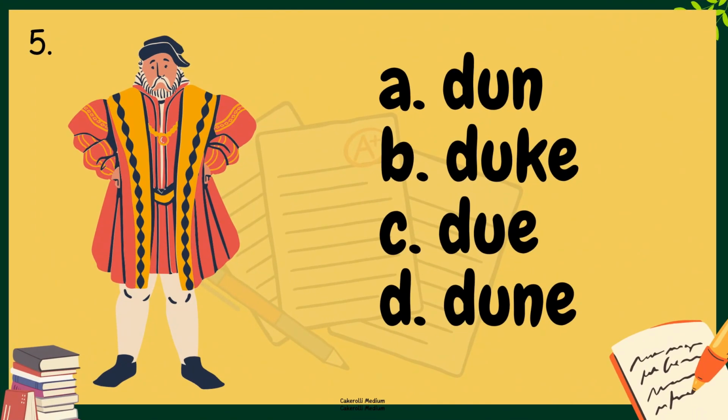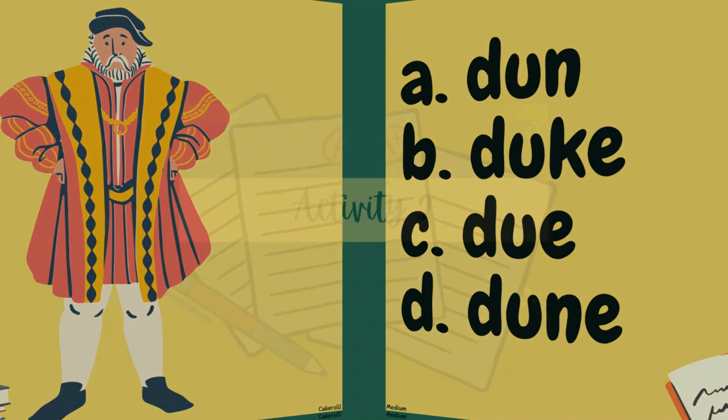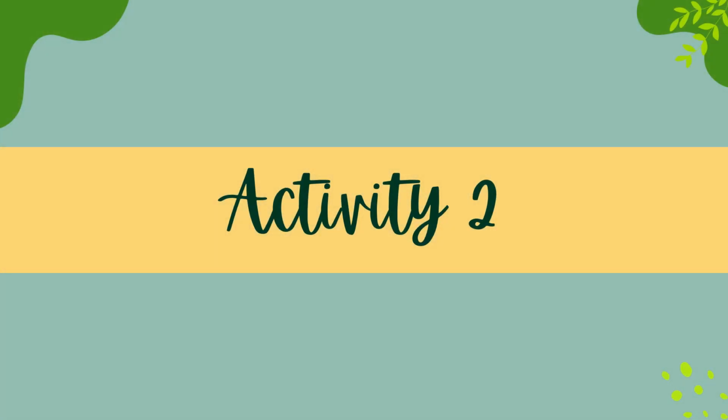And for the last item for this exercise, what is that? Is it A, a dun, a gun, B, a duke, C, a duke, or D, a dune? Okay, let's check your answers. We're going to check your answers later.